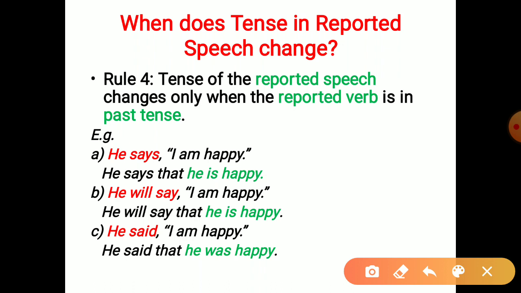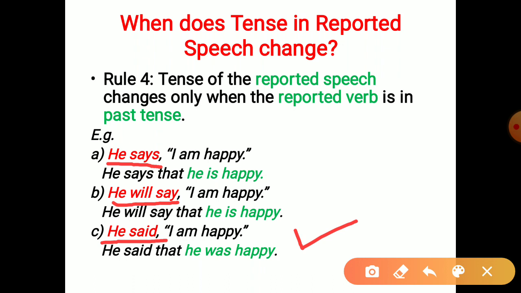The examples given below: he says, I am happy. In this sentence, the reported verb, he says, is in the present tense. In the second sentence, he will say, the reported verb is in the future tense. In the third sentence, he said, the reported verb is in the past tense. So the rule is, only when the reported verb is in the past tense does the tense in the reported speech change.